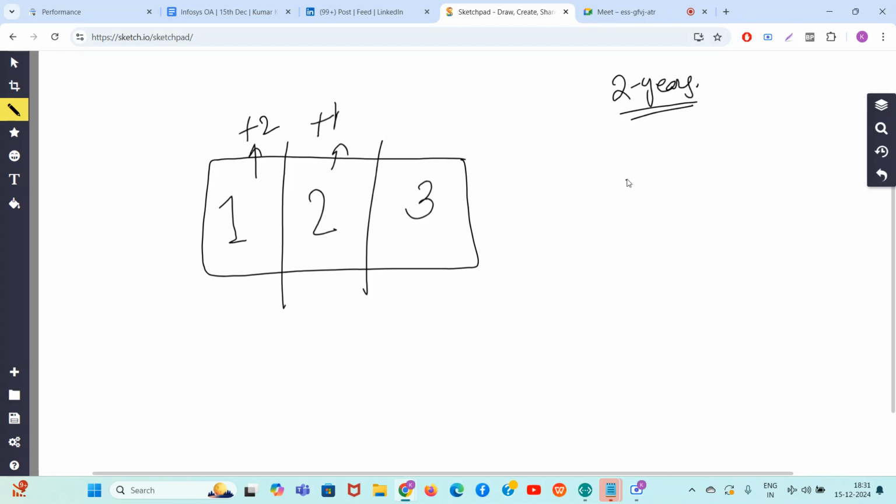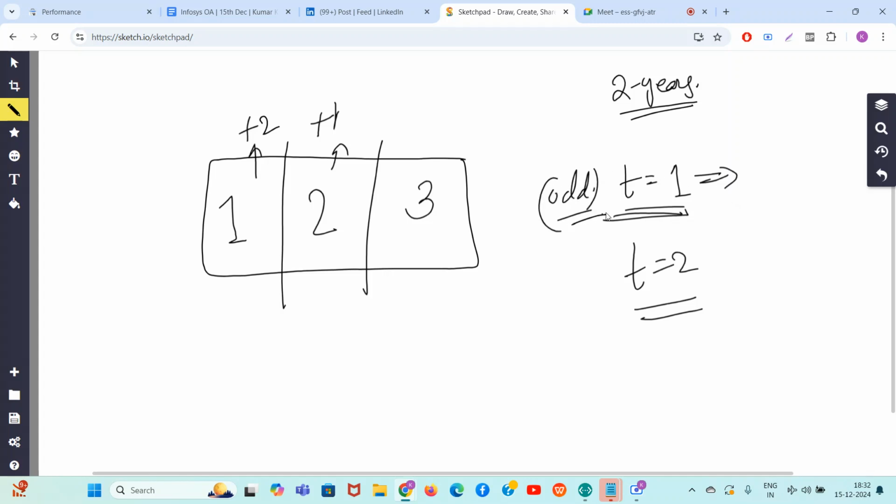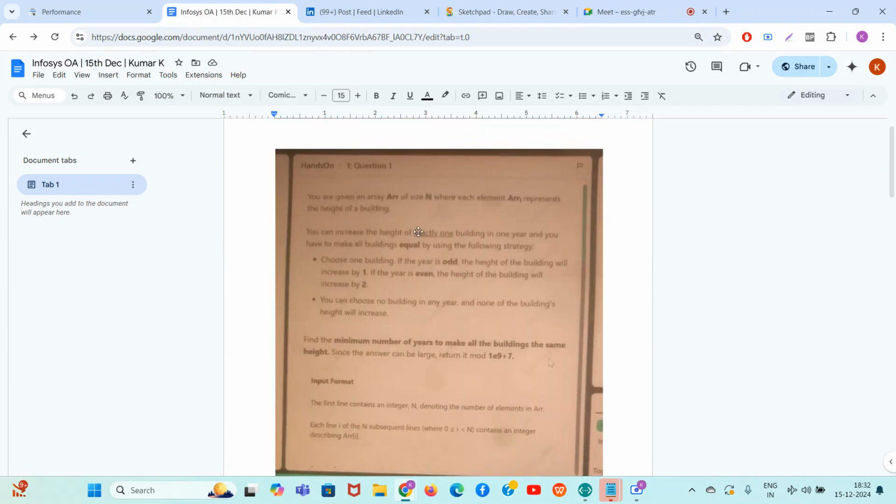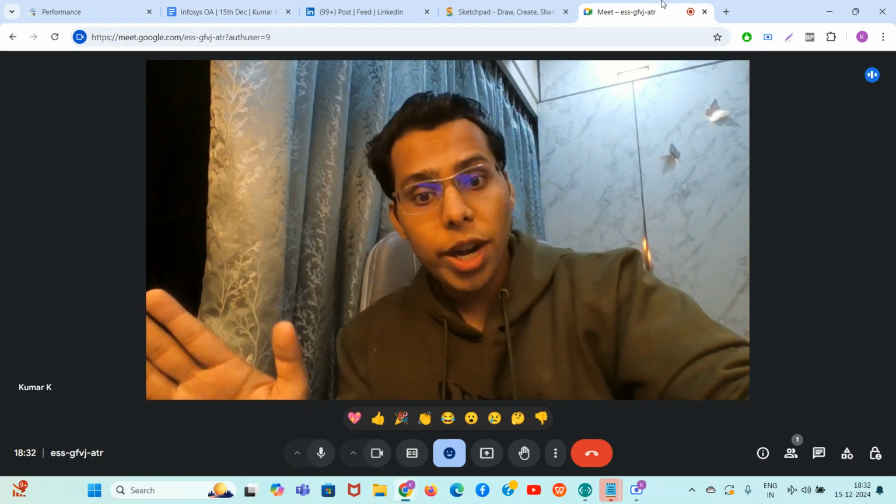2 years, okay? T equal to 1 means the operation you do on year 1. T equal to 2 means the operation you do on the second year. So in the first year you can do a plus 1 operation, right? Because it is an odd year. In an odd year you can do a plus 1 operation. You can see in the question they are asking you the minimum number of years. In an odd year you can do plus 1 to any number of the array. In an even year you can do plus 2 to any number of the array.